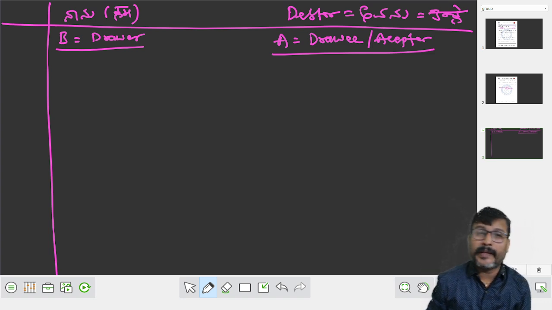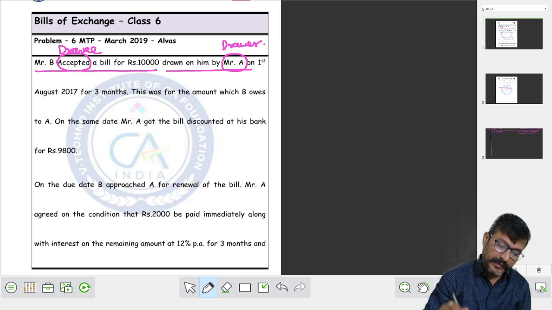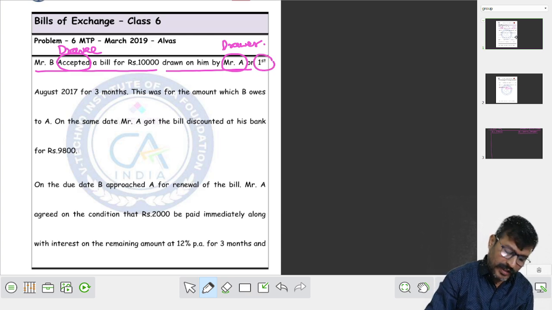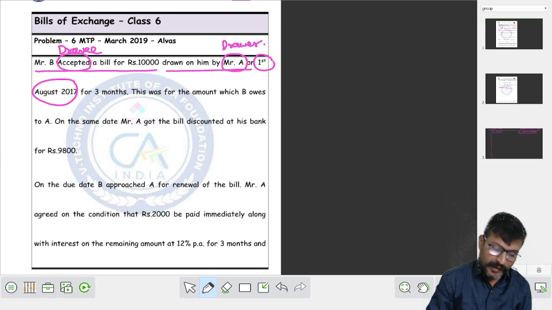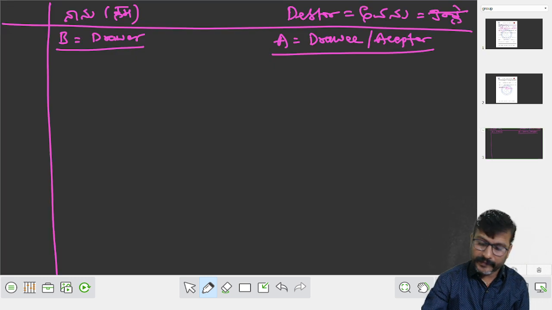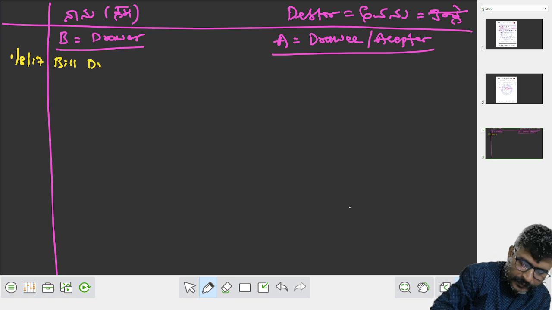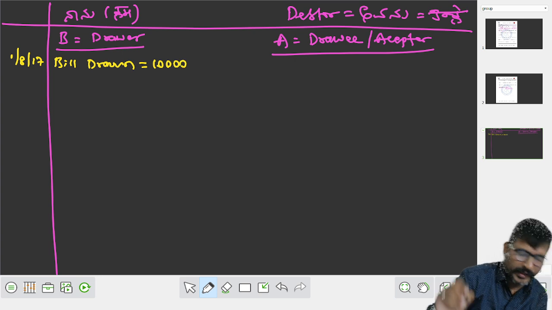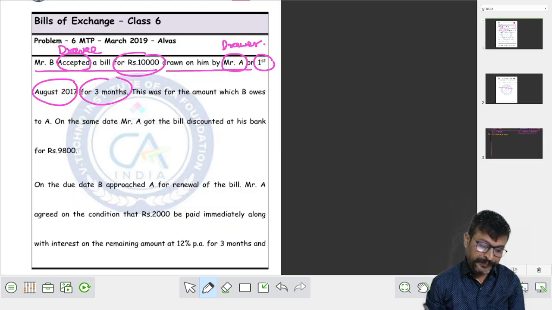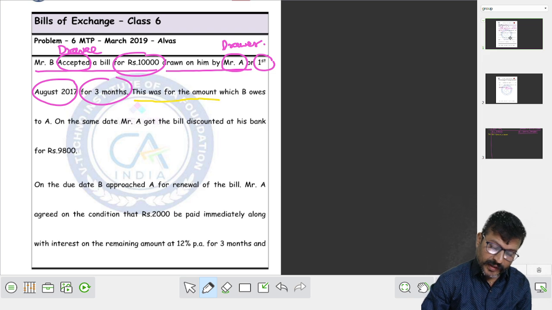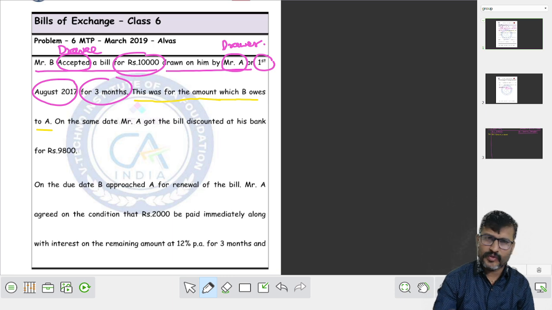Fine. Who draws the bill? When he draws the bill? On 1st August 2017, for 10,000 for 3 months. Bill drawn on 1st August 17. How much? 10,000. Only one bill is drawn. This was for the amount for which B owes to A. B owes to A. B has to give. So we have taken B owes to A.